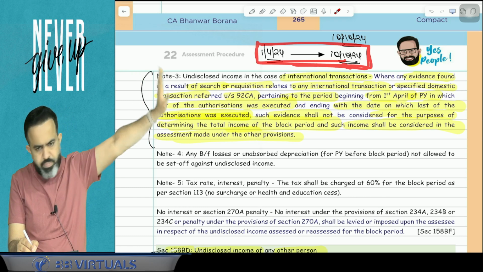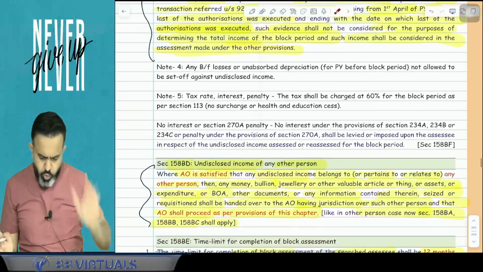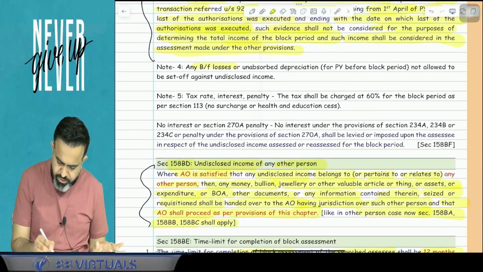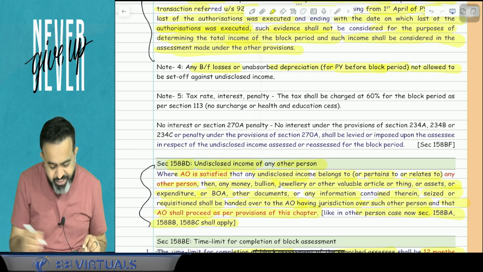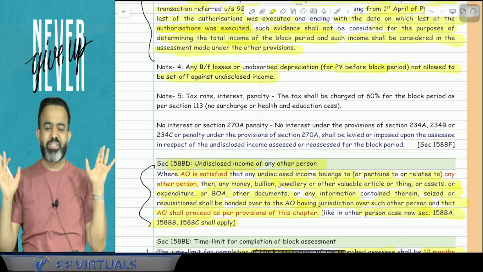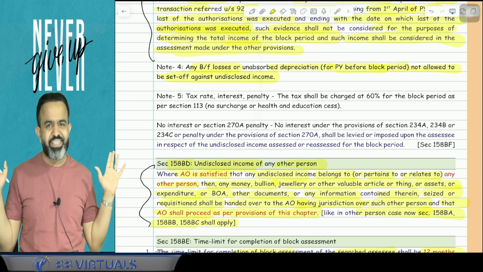It will be assessed separately. You got my point or not? Yes. Now next part. Any brought forward losses or unabsorbed depreciation for previous year before block period not allowed to set off against the undisclosed income. So guys, again, undisclosed income, you cannot set off any losses of earlier year.